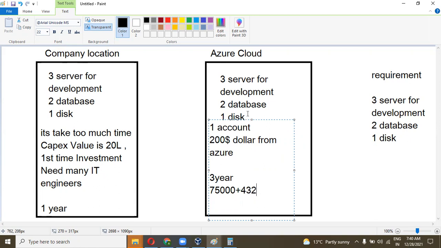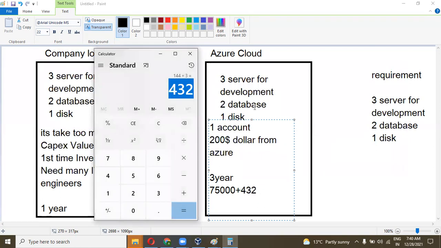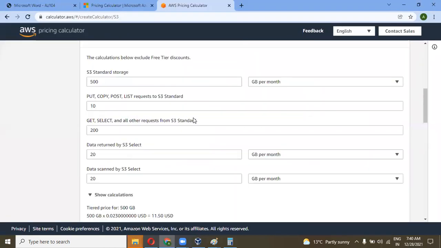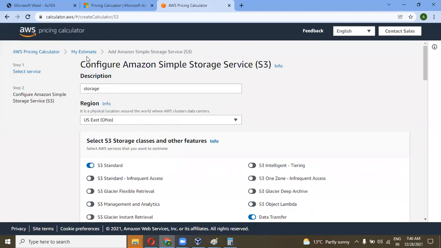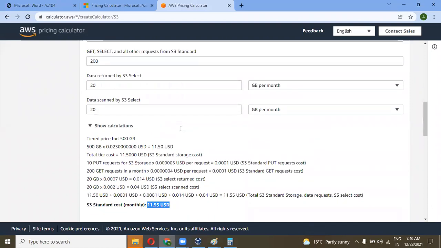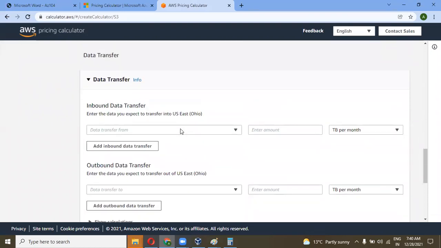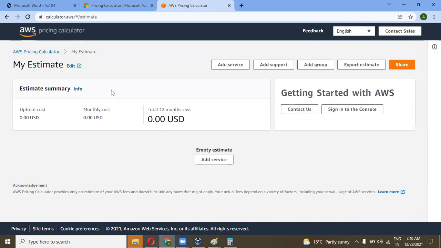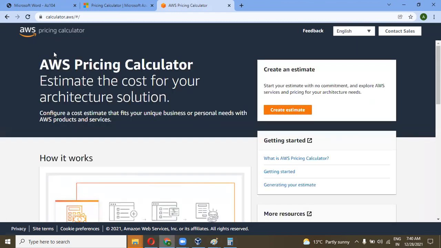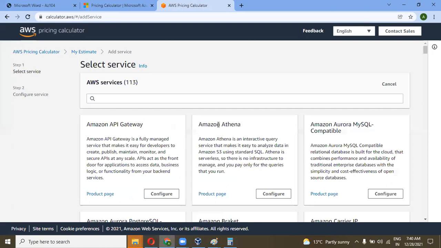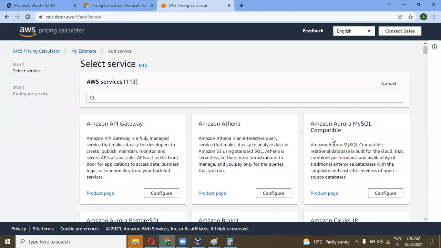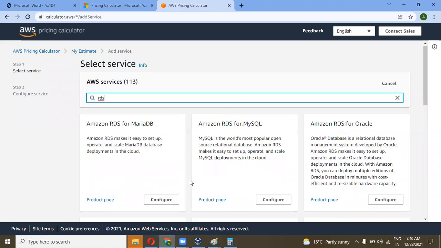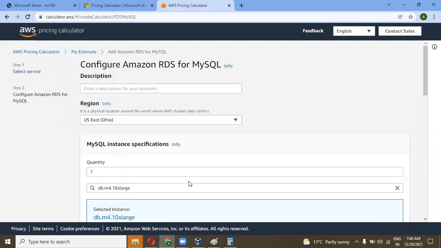And another one is the database. So I need two databases over here. Let's go to my estimate. Cancel and create estimate. MySQL. I use the RDS service, RDS for MySQL.